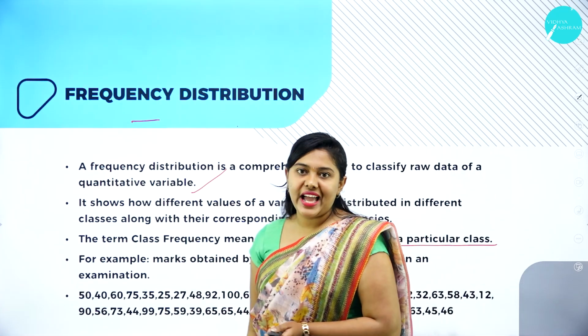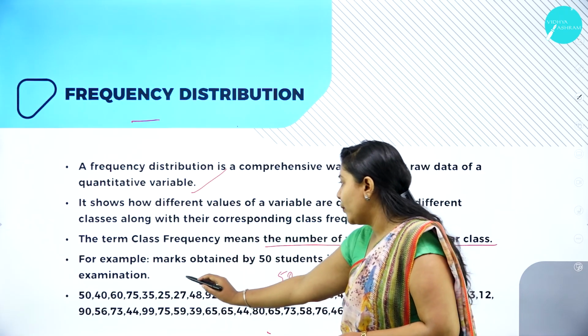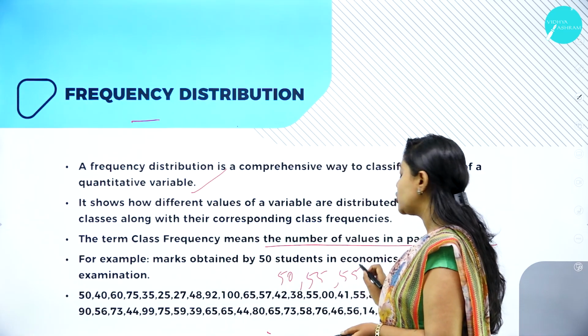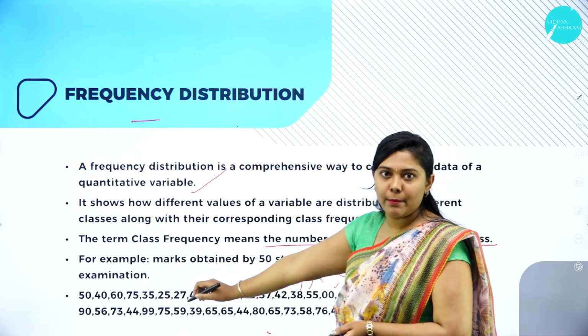For example, we have marks obtained by 50 students in economics in an examination.